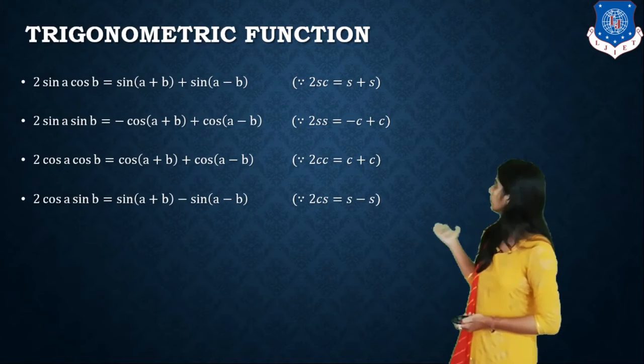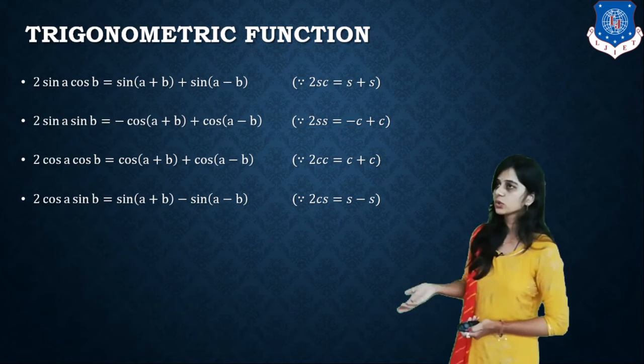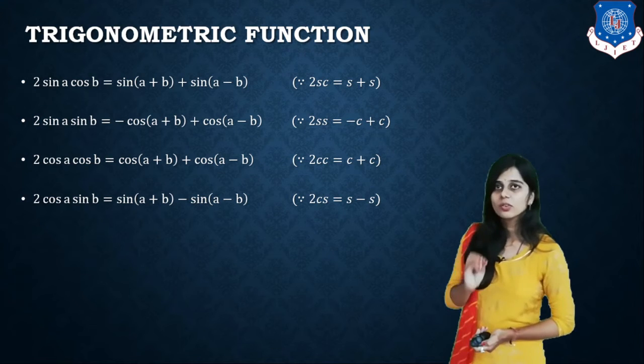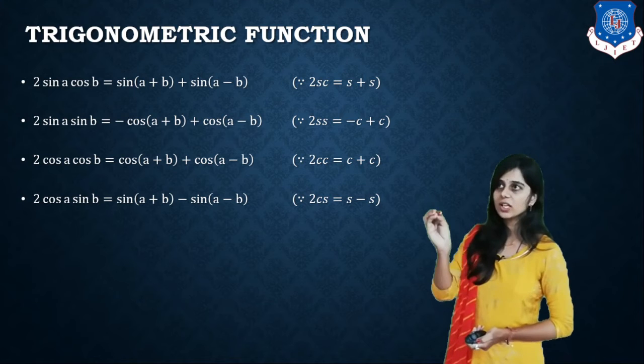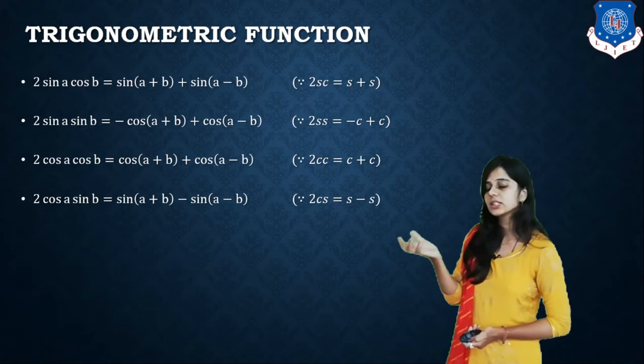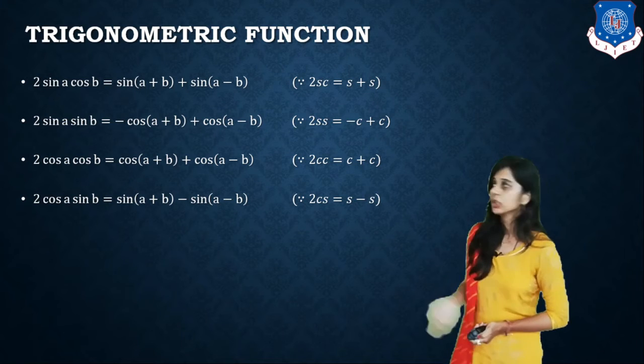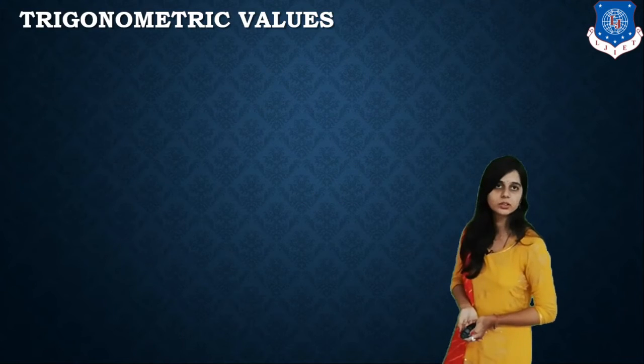And for trigonometry functions, we use the rules of 2 sin a cos b, 2 sin a sin b. As a shortcut, we have 2sc equal to s plus s, 2cs equal to s minus s, 2ss equal to c minus c, and 2cc equal to c plus c. So these are the basic formulas of the 12th standard.